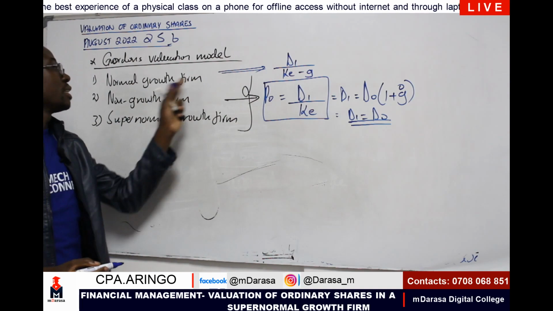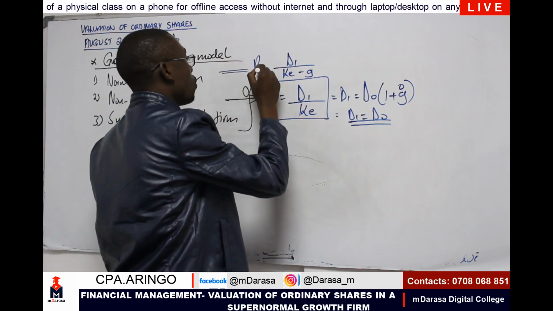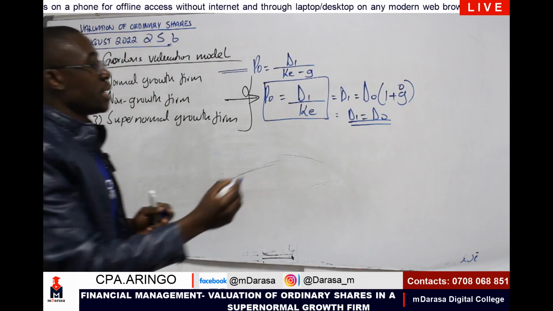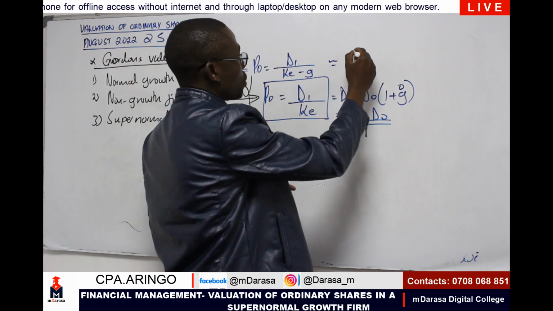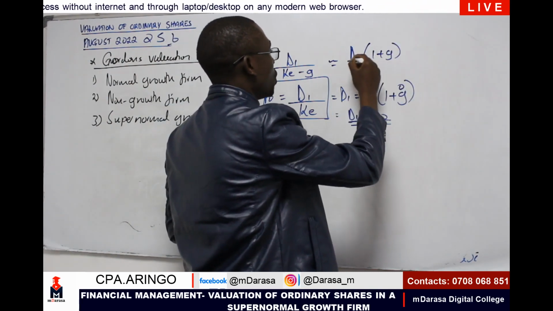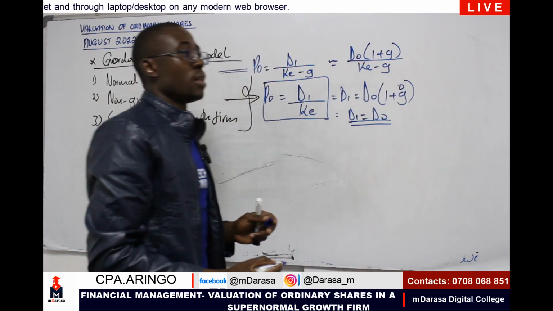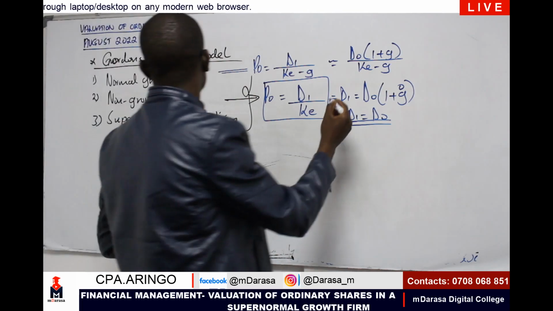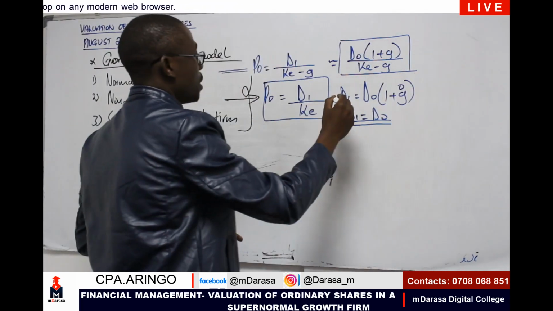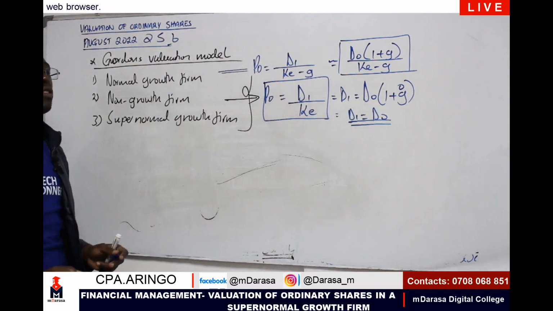So this is for us to determine our PO where we are looking at the normal growth firm. Ideally, it's just the same as saying D0 times 1 plus g, all over KE minus g. This is for the normal growth firm, as opposed to the non-growth firm.